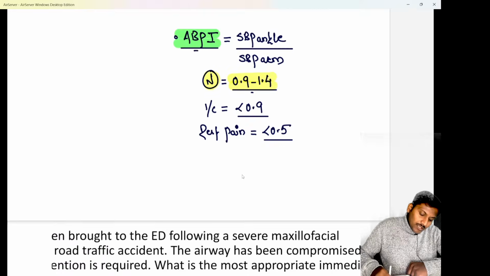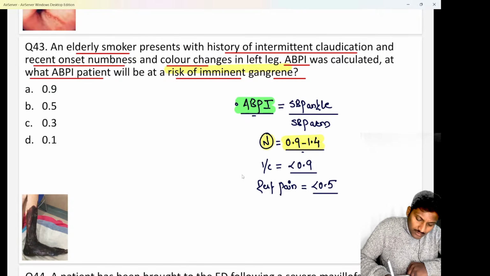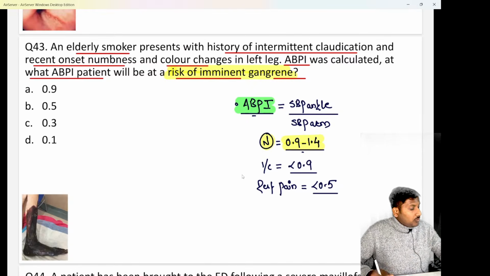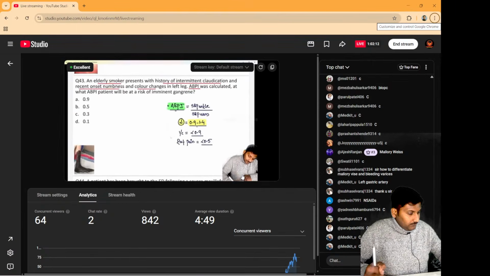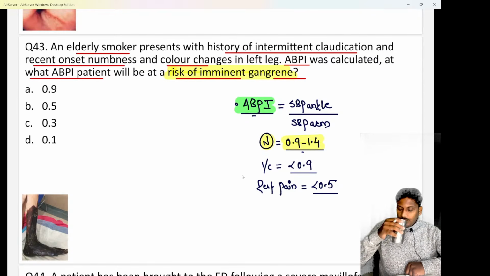But here they are asking you, at what ABPI will the patient be at a risk of imminent gangrene? Recent question. So if they say the patient will be at a risk of imminent gangrene, or the patient will be at a risk of critical limb ischemia, at which ABPI value? I hope all of you are quite aware. Yes, if there is calcification of the blood vessel, the ABPI will be more than 1.4. Yes. So remember one point, that